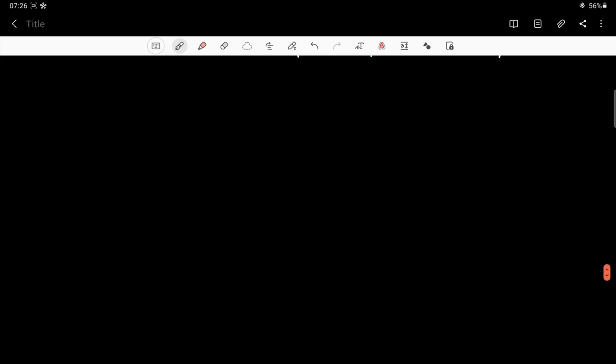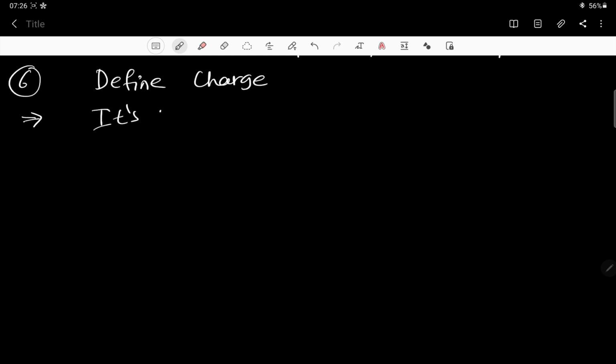There is one more question here. What is the sixth question? Define charge. So what is the definition of charge? Everybody knows this. It is the property of a body. Actually there is one word called intrinsic property, but I am not using it here as you are in 10th standard.